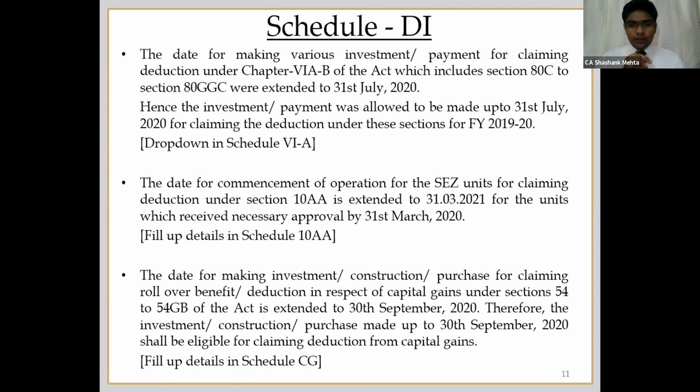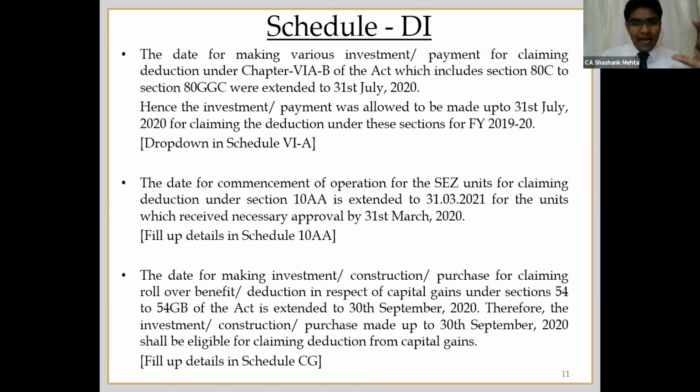The third extension was with respect to making investment, constructing a new house or purchasing a new house with respect to capital gains. In this case also they've extended the time limit. Suppose the last date, 3 years or 2 years for purchase of a new house, was expiring on, say, 24th of March, but because of COVID you could not do it. Then they have now given the option that you can purchase or construct the new house by 30th of September, and you can apportion this investment or payment for financial year 1920, that is assessment year 2021. So this was the third change.